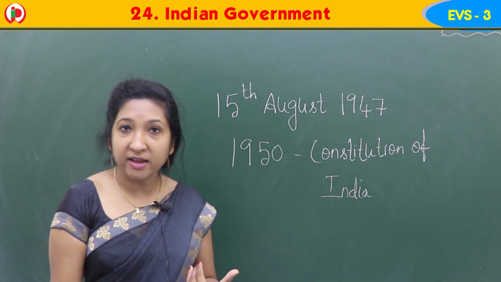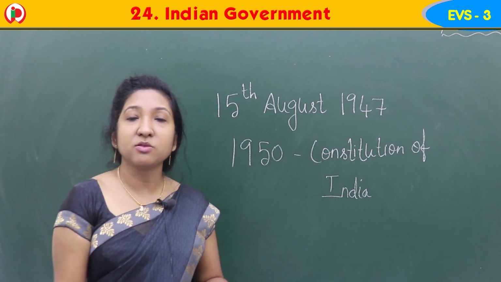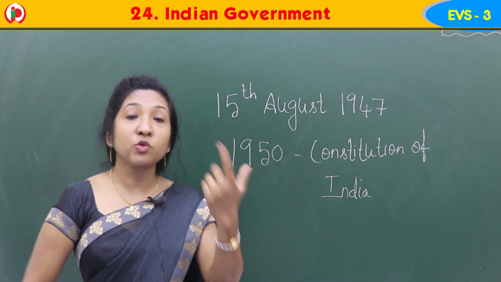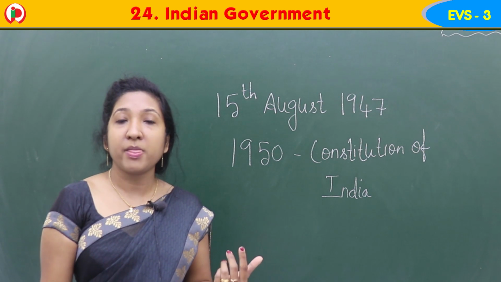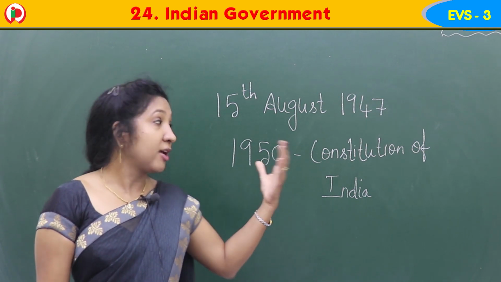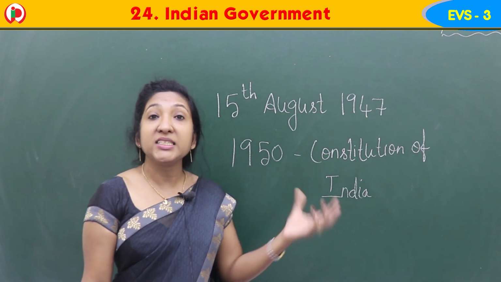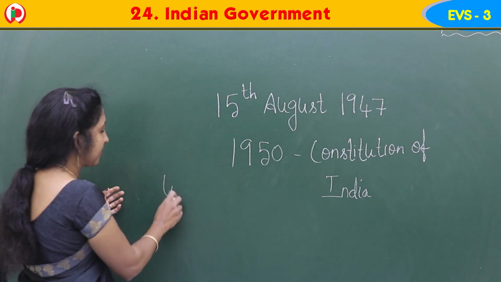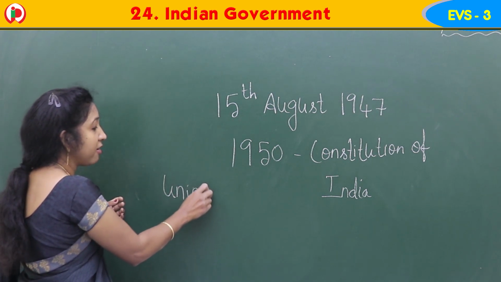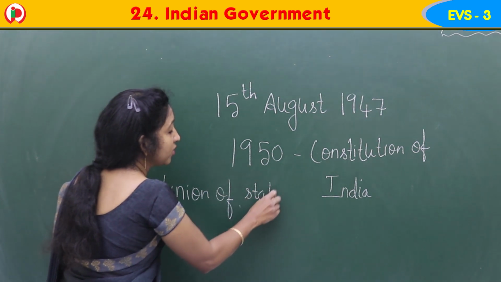India is our country, isn't it? It is a vast, big country, and to rule such a big country, one government is not enough. So according to the Constitution of India, India is a union of states.